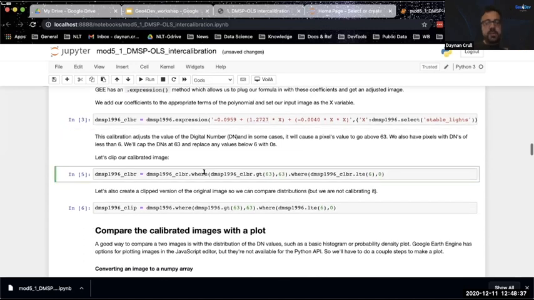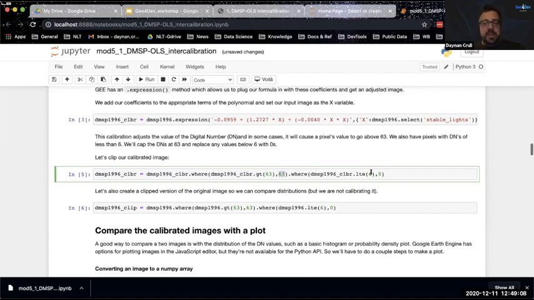And what we're going to do essentially is clip this image, because once we calibrate it, some values will go above 63. And we want to make this comparable to other images. So you should recognize this method, is greater than. And what we're saying here is, okay, for any pixel that has a value greater than 63, wherever that happens, we are going to set the value to 63. So we're actually changing the values in this image, and we're clipping them at 63.